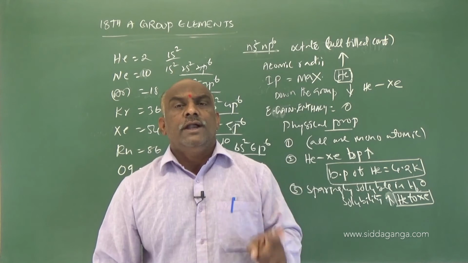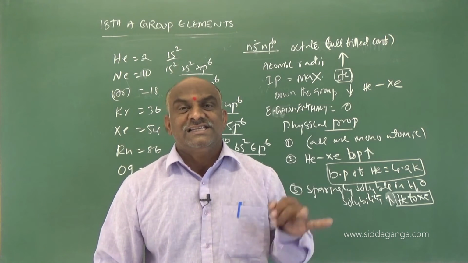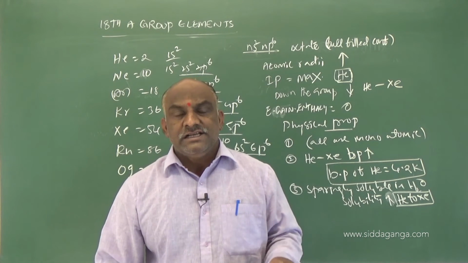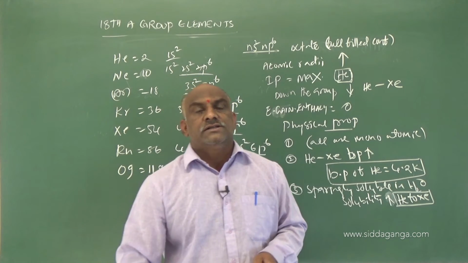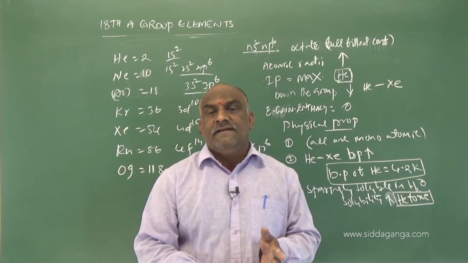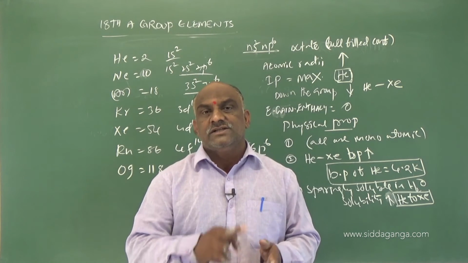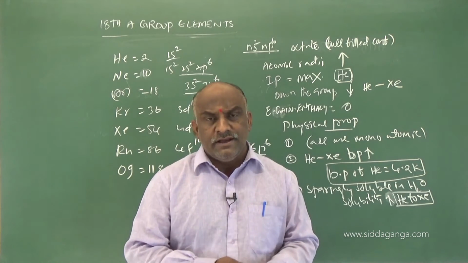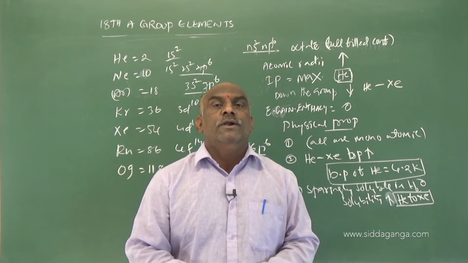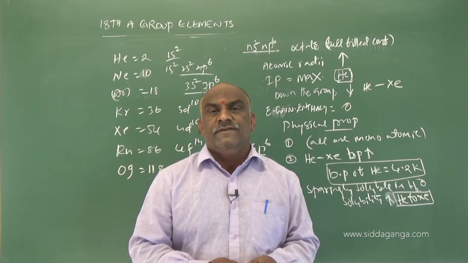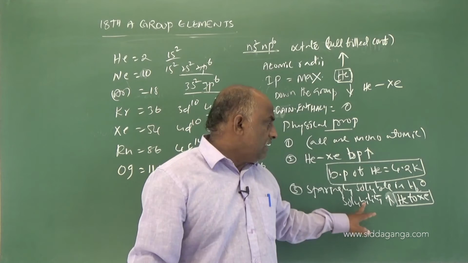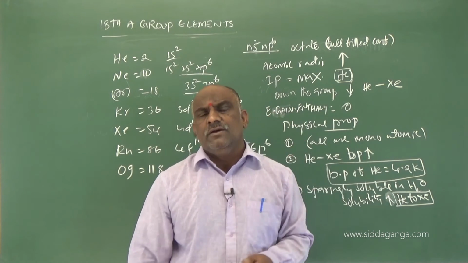All are monoatomic, colorless, odorless, tasteless gases. Clear it is. While going down the group, solubility increases, and boiling point increases. Helium has the least boiling point, that is 4.2 Kelvin. Helium is the least soluble in water.